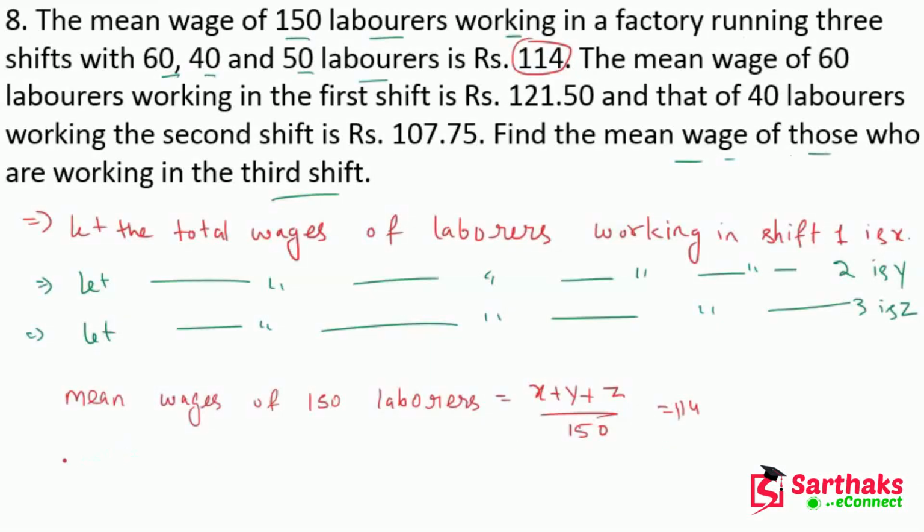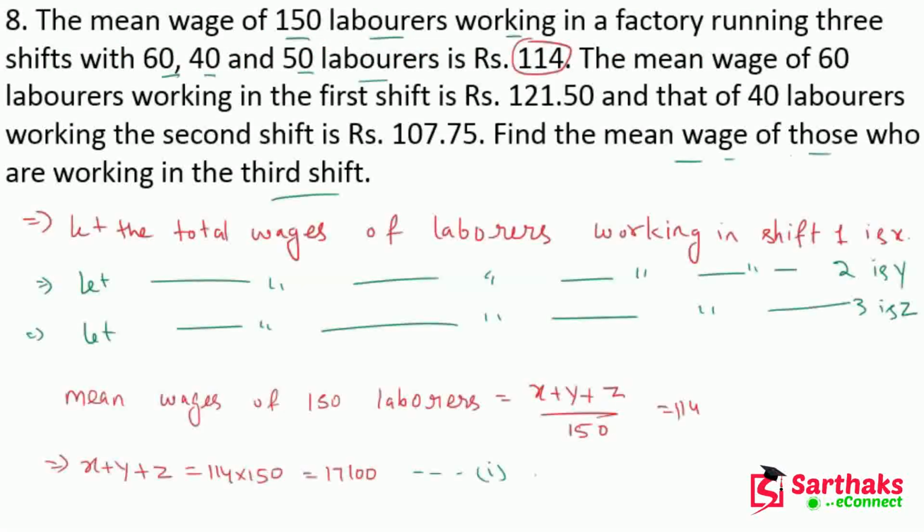Okay. So X plus Y plus Z is equal to 114 into 150, and this is equal to 17,100. I hope you get this point. Now let's suppose this is equation number 1.